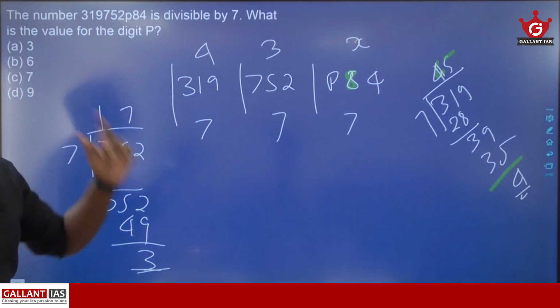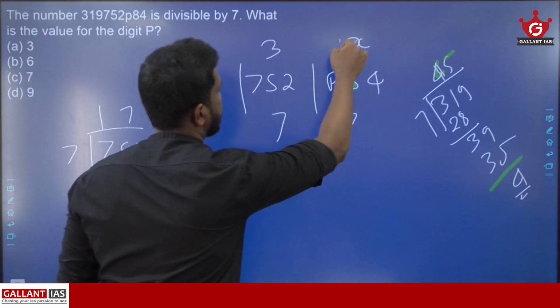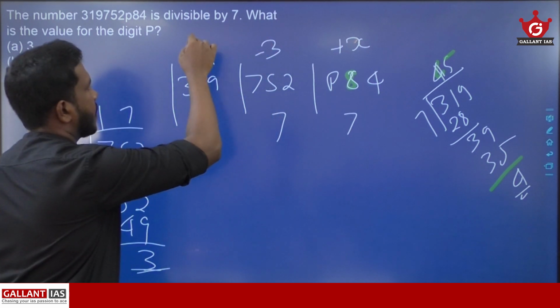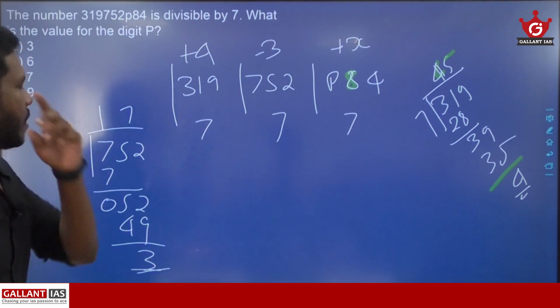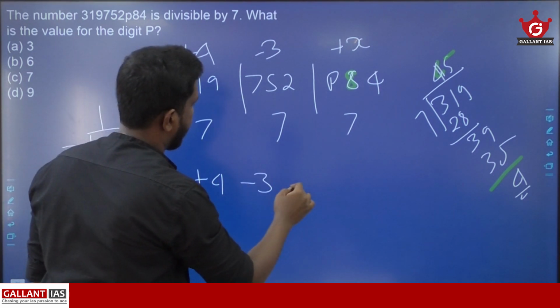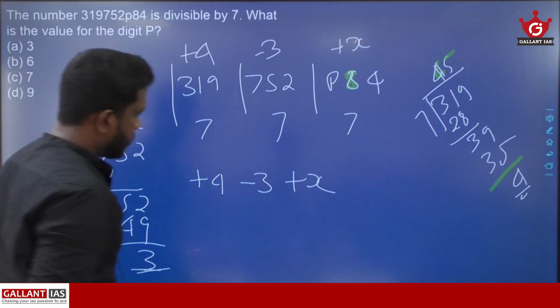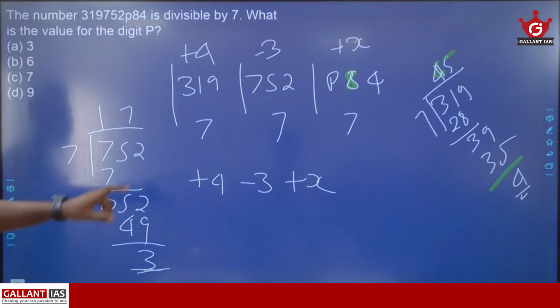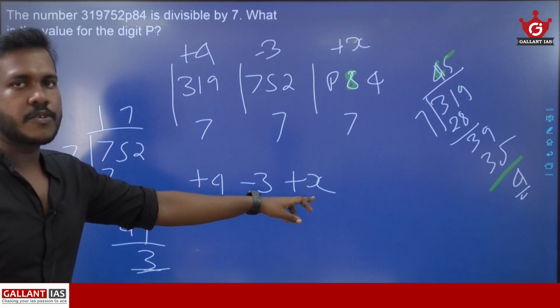Now give alternating plus and minus signs. So x becomes plus x, 3 becomes minus 3, and 4 becomes plus 4. Now take the resultant value: plus 4, minus 3, and plus x. Now just identify what value x needs to get.